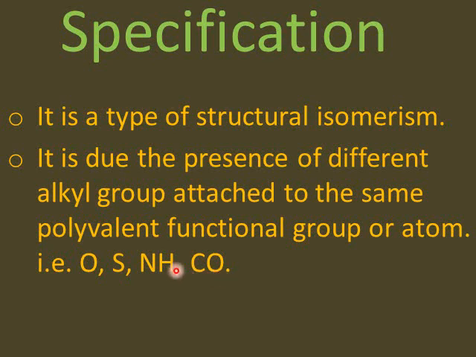These bonds join with alkyl chains. So in this way, these are non-terminal groups. Mostly they are present in the center of the chain or joined from both sides by alkyl groups. So they are able to form metamers.